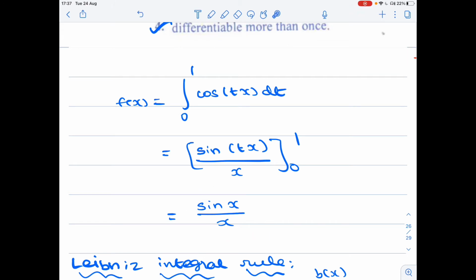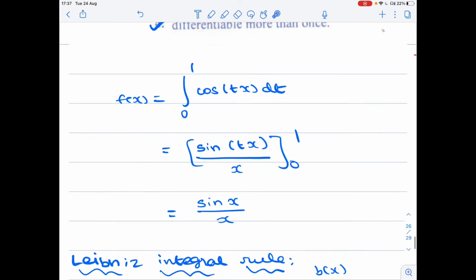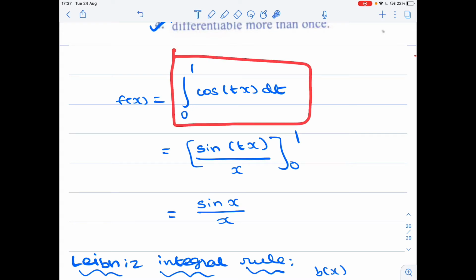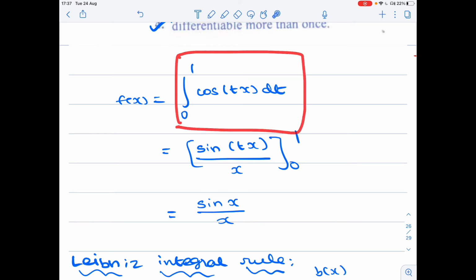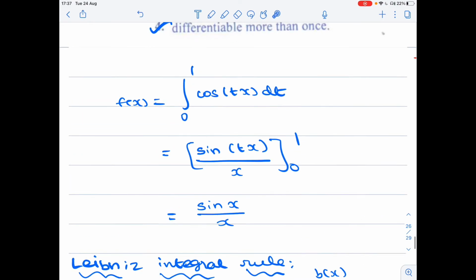Okay, note how to use the... So the question is, can we differentiate this function? Equivalently, we show that these two functions are the same. Equivalently, we show that this function is differentiable, infinitely many times differentiable. Let's see why. For that, note that this is an integral.